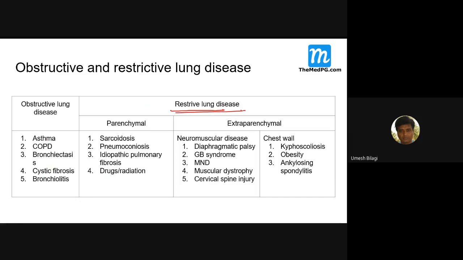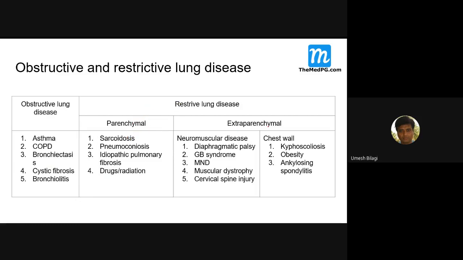Now, restrictive lung diseases are classified into parenchymal and extraparenchymal, that is, outside the lung. So classical restrictive lung diseases are sarcoidosis, pneumoconiosis, idiopathic pulmonary fibrosis, drugs and radiation. Sarcoidosis, pneumoconiosis, idiopathic pulmonary fibrosis and drugs are parenchymal lung diseases which can cause restrictive lung diseases.